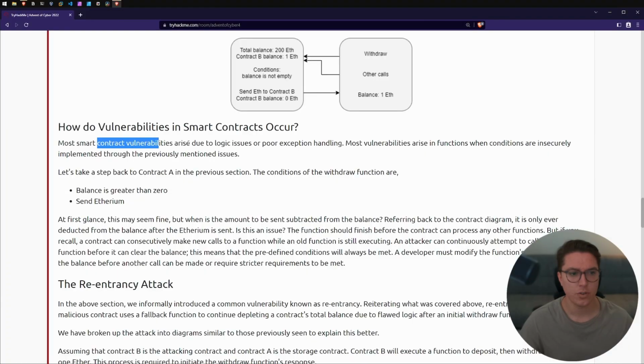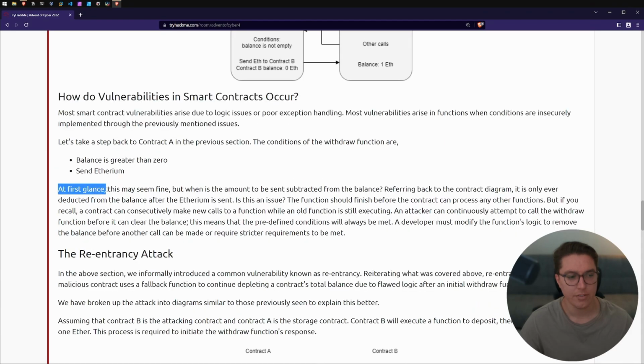So these vulnerabilities arise due to logic issues or poor exception handling. So when conditions are insecurely implemented through the previously mentioned issues. So taking a step back to contract A, these conditions of the withdrawal function are balance is greater than 0, send Ethereum. So at first glance, this may seem fine, but when the amount is sent to subtract from the balance, referring back to the contract diagram, it is only ever deducted from the balance after Ethereum is sent.